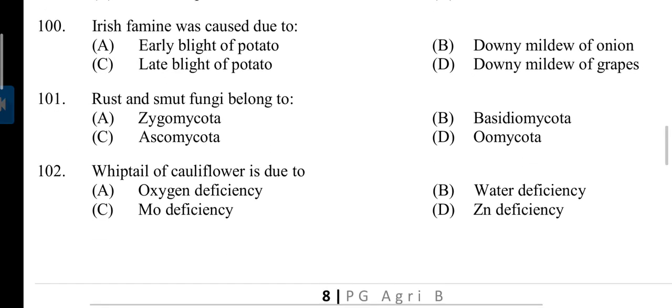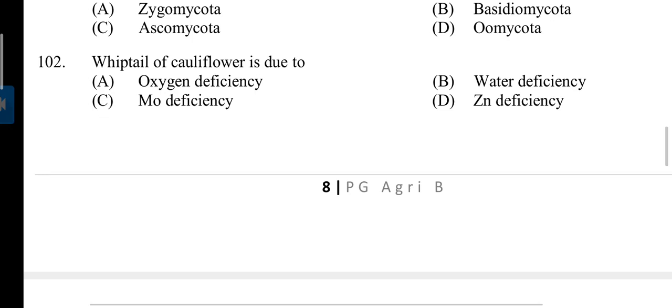Question 100. Irish famine was caused due to? Answer C. Late blight of potato. 101. Rust and smut fungi belong to? Answer is B. Basidiomycota. 102. Whiptail of cauliflower is due to molybdenum deficiency.